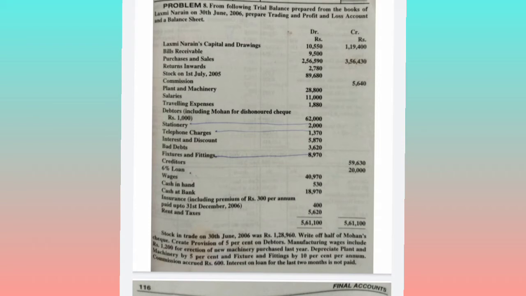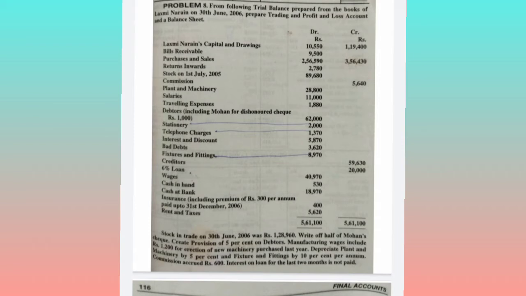Stock on 1st July 2005, that is 89,680. This is an opening stock, debit side of trading account. Commission credit balance, so it is commission received. They have given the credit balance 5640, so commission received goes on the credit side of the P&L account. Plant and machinery 28,800, asset, balance sheet. Salaries, traveling expenses, these will come under the P&L account. Debtors including Mohan for dishonored check rupees 1,000, 62,000 is the total debtors. That includes 1,000 of Mohan's check which is dishonored. We will see it later on.